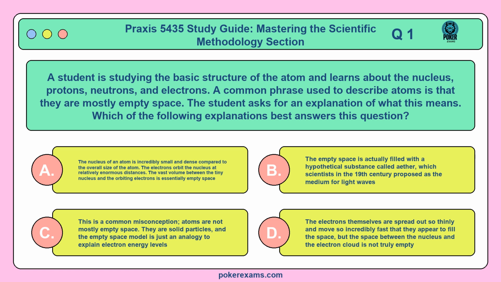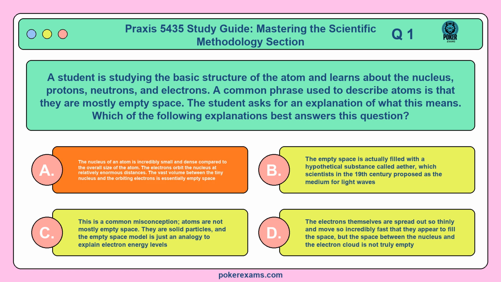Question 1. A student is studying the basic structure of the atom and learns about the nucleus, protons, neutrons, and electrons. A common phrase used to describe atoms is that they are mostly empty space. The student asks for an explanation of what this means. Which of the following explanations best answers this question?